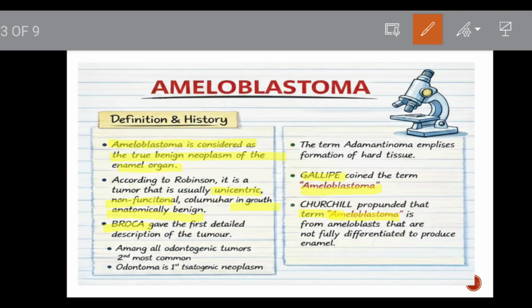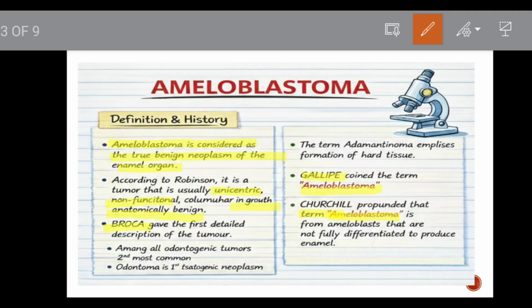Why the term ameloblastoma? In this neoplasm the cells resemble ameloblasts. So it's given the name ameloblastoma, but is that a true ameloblast? No, it's not a true ameloblast, because they resemble ameloblasts in morphology, but functionally they are not fully differentiated to produce enamel like an ameloblast.